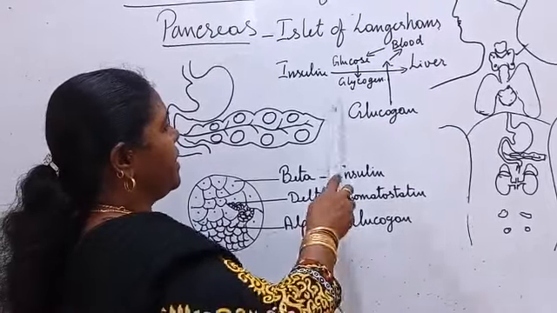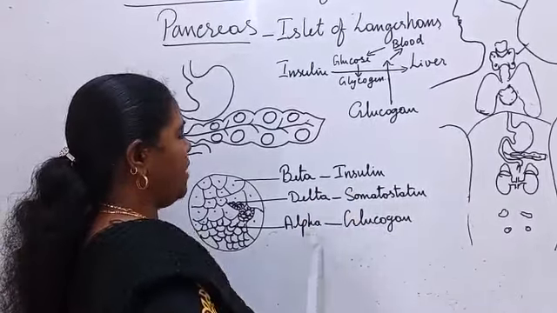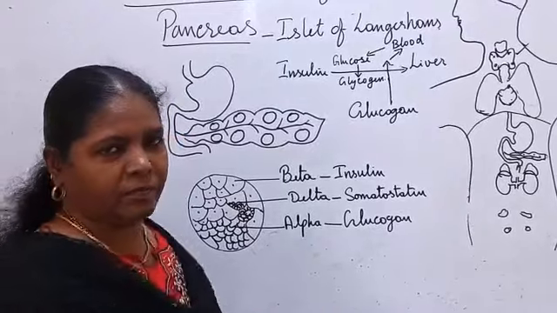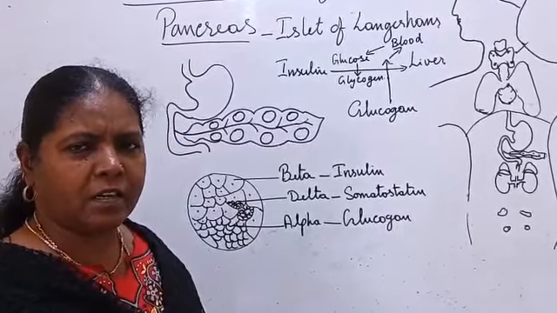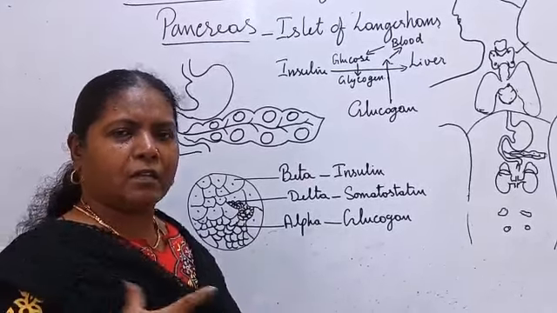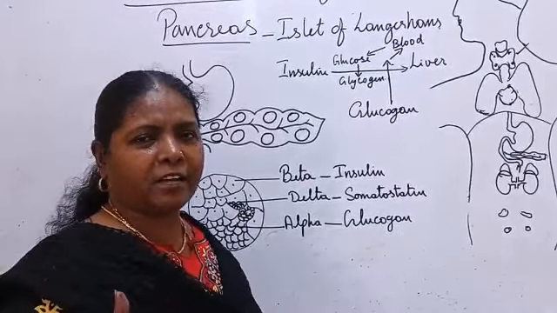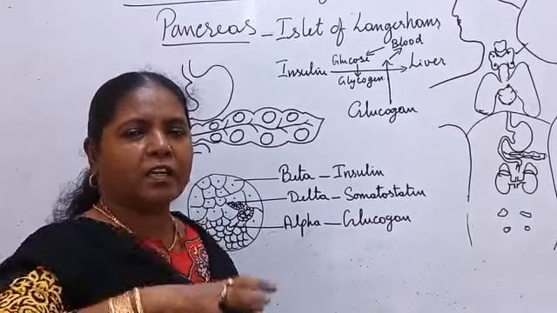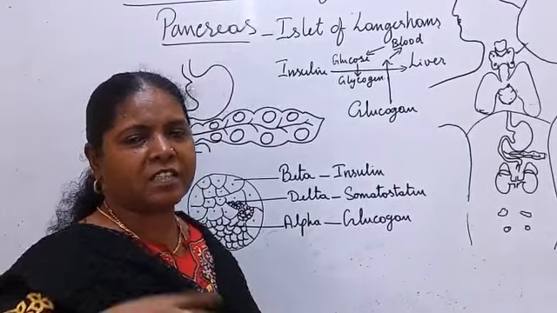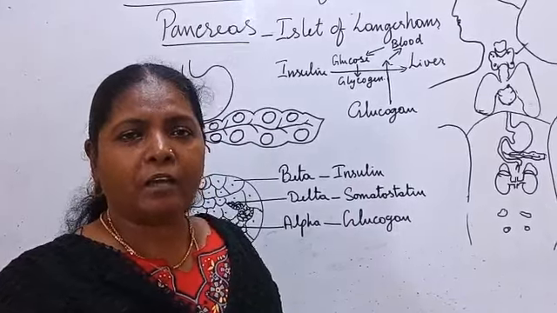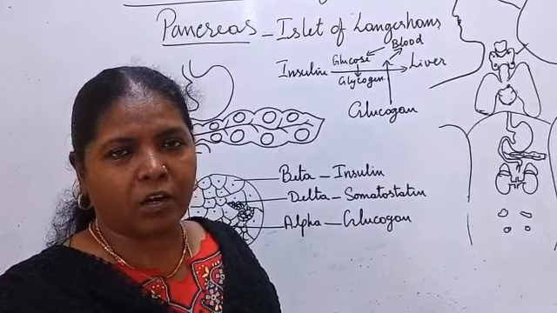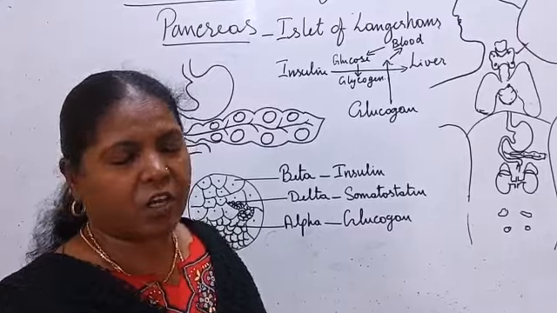The next one, the alpha cell, secretes glucagon. Once the glucose present in the blood is utilized, the glucose will not be there. Whenever glucose is there, it is utilized by the cells and oxidized, and energy is released. If the glucose is not there in the blood, how will the cells oxidize and release energy?